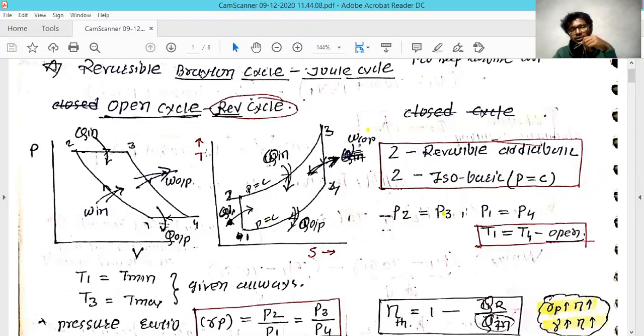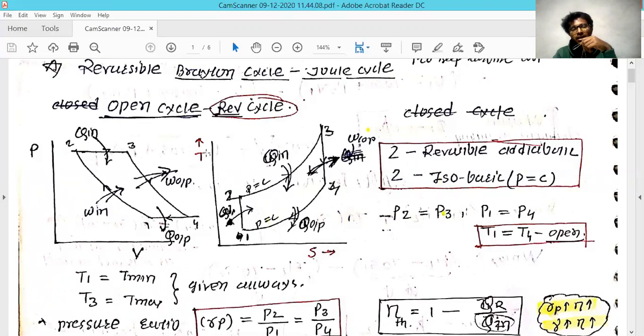And in this condition they will assume that the inlet condition and the outlet condition are at the same pressure, but it is not the real condition. In the real condition, if both the exit pressure and the atmosphere pressure are equal, then you need extra effort to push that rejected heated air into the atmosphere. So it is not the real condition, but in this chapter, we have taken it as constant pressure. Both inlet and exit are at the same pressure.